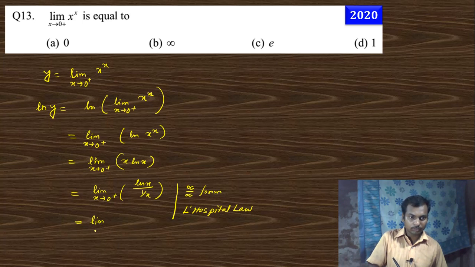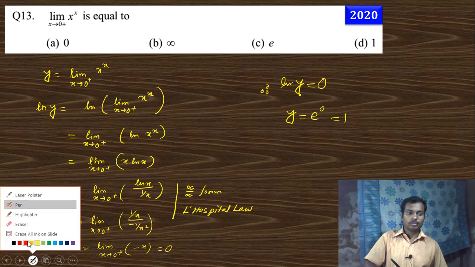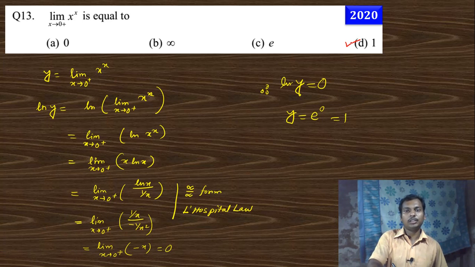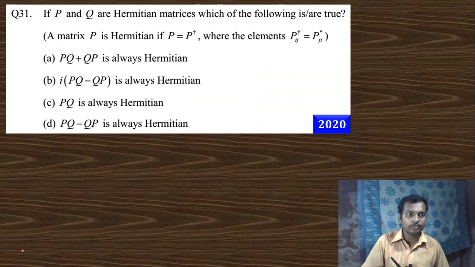So if we use the L'Hospital law, then we can write this as limit x tends to 0 plus, this is 1 by x and this is minus 1 by x square. Okay, so this is limit x tends to 0 plus minus x, this is 0. So ln y is 0, so y is nothing but e to the power 0, that is 1. So our answer is 1. Option number D is the right answer of this question. This is very easy question. Okay, next